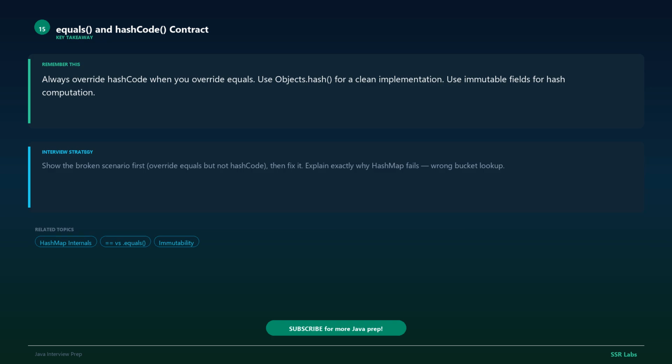So here's the key takeaway. Always override hashCode when you override equals. Use Objects.hash for a clean implementation. Use immutable fields for hash computation. And for your interview strategy, show the broken scenario first, override equals but not hashCode, then fix it. Explain exactly why HashMap fails: wrong bucket lookup.